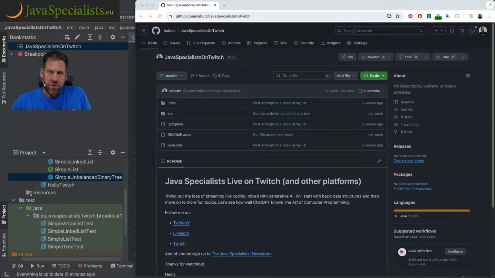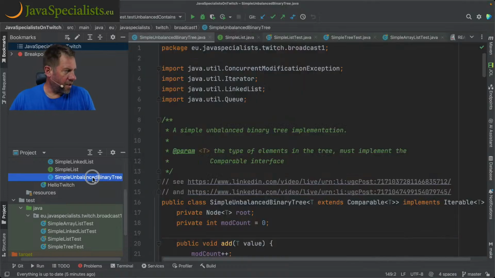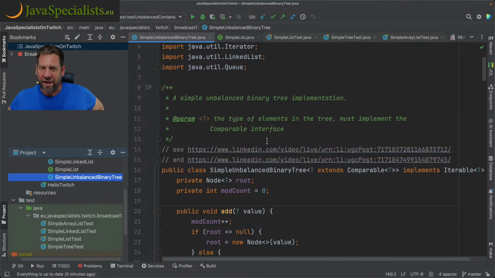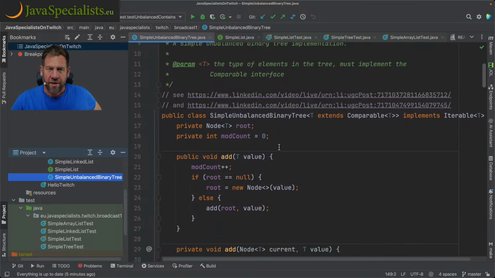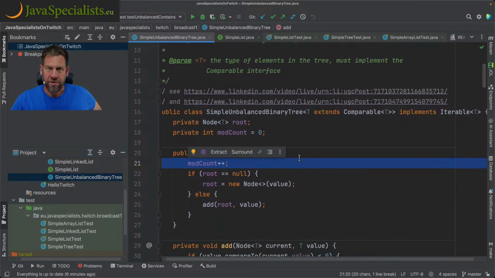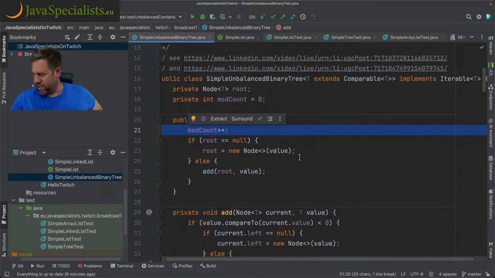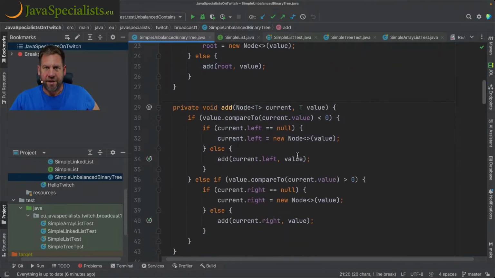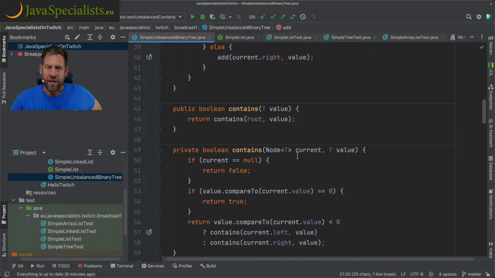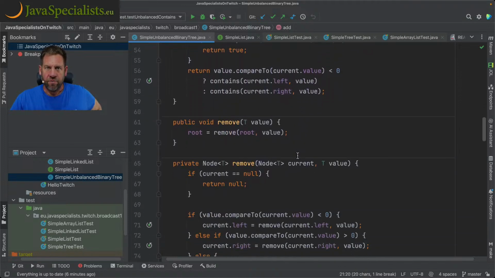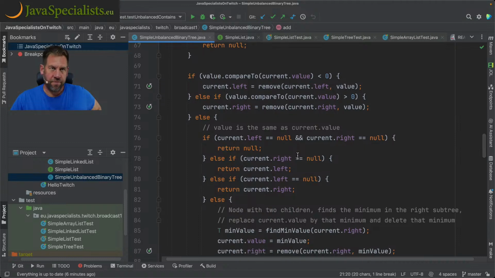So, basically, let me show you what we did last time, just to revise. A very, very simple unbalanced binary tree. I didn't write this. This was done by IntelliJ's AI generator. I just basically asked it to write this, and it did it for me, which was great. It's got a very simple mod count, so that if we change it whilst we're iterating, we'll get a fail-fast iteration. What else do we have? Add simply adds it in the right position. Contains searches it. Remove removes it, and moves the other elements up to take their place.